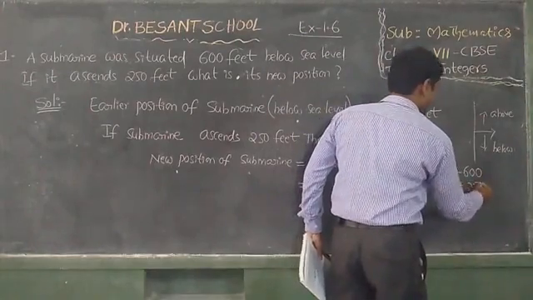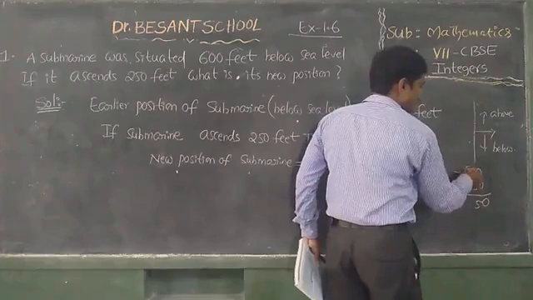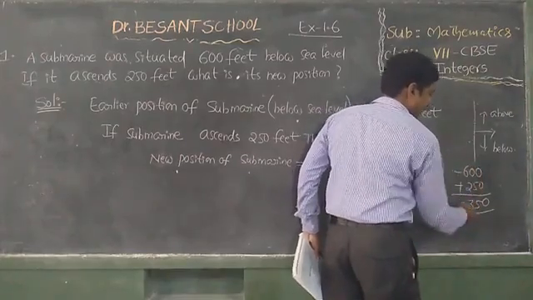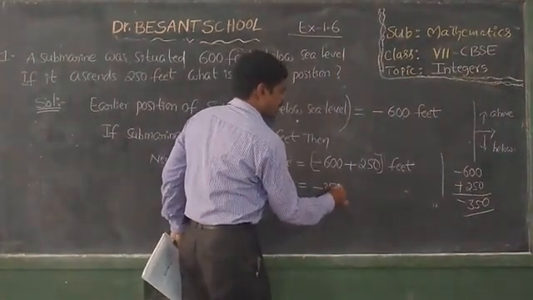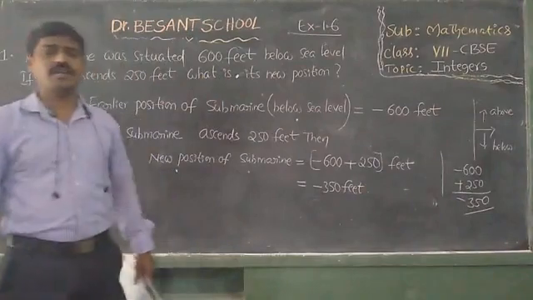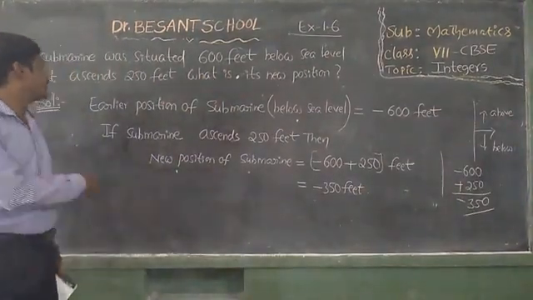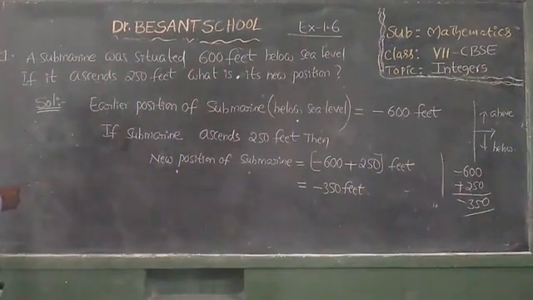Minus 600 plus 250, 0, 10 minus 5, 5, then 5 minus 2, 3, so minus 350 feet. Understood, children? So this is the solution for the first question, exercise 1.6, integers. Okay, children, note down.